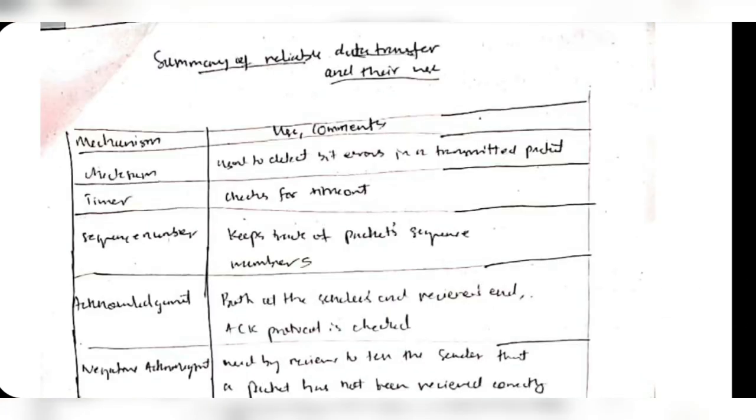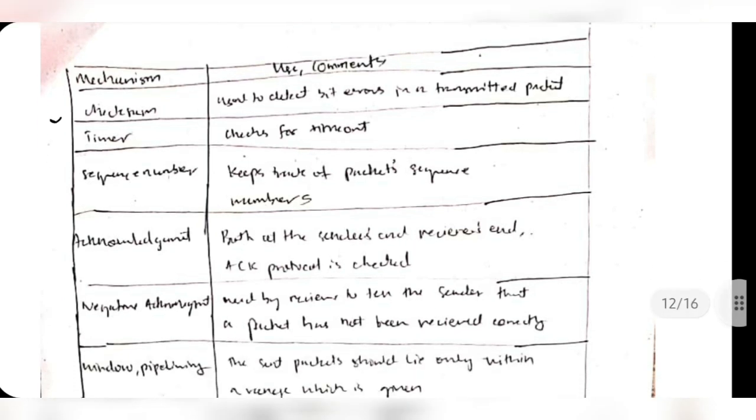Let's summarize what we learned till now. Here we have the mechanism, the use, and the comments. Let's go through it quickly. Here we have the checksum. What does it do? It will check the bit errors in the transmitted packet.